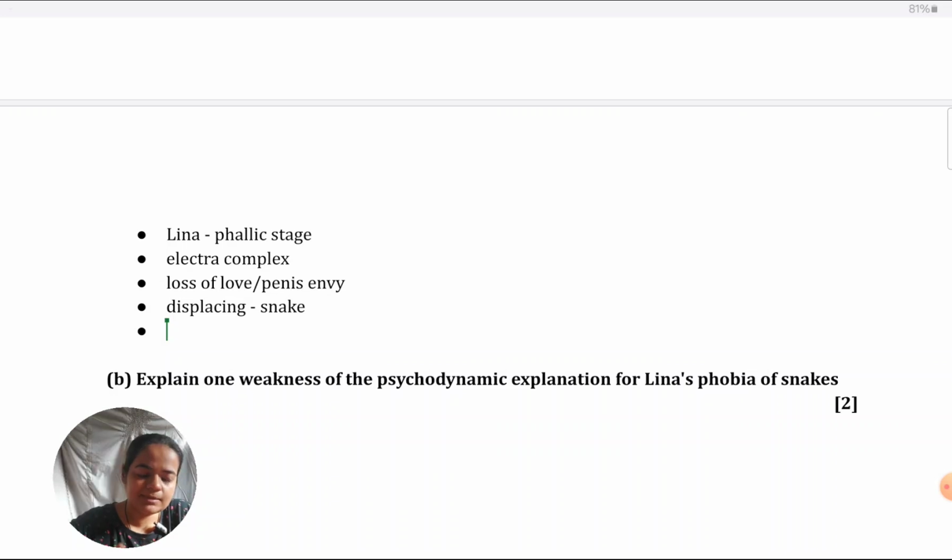My view on this is learn from a good textbook. I don't mean the other textbooks are bad, but learn from one which is more detailed and more specialist. I recommend the Hodder textbook that has these details, these terms which I have used here. So definitely you can use that. Alternatively, if you're referring to some other textbook, then you have to do your own research. You have to look up on the internet or in other source books and come up with these terms. These two strategies are preferable, first preference.